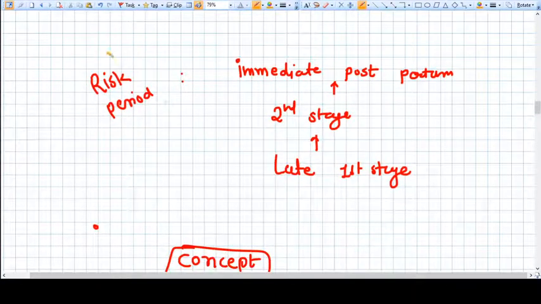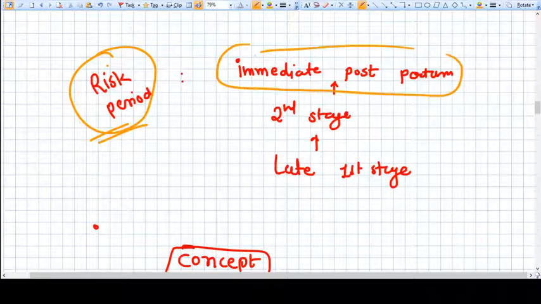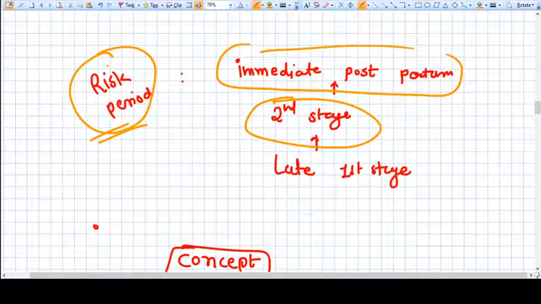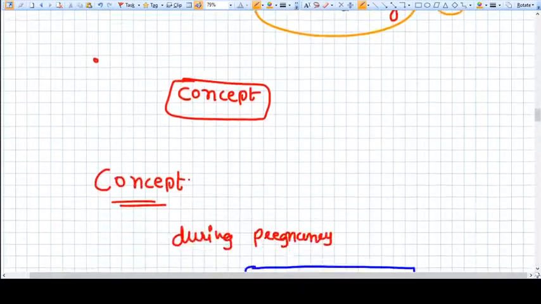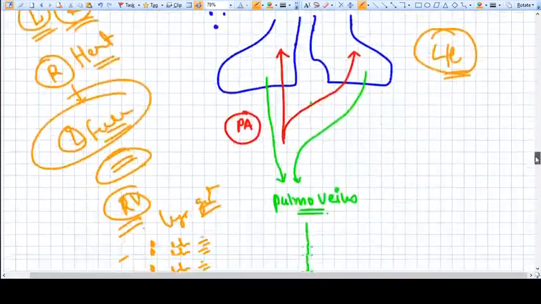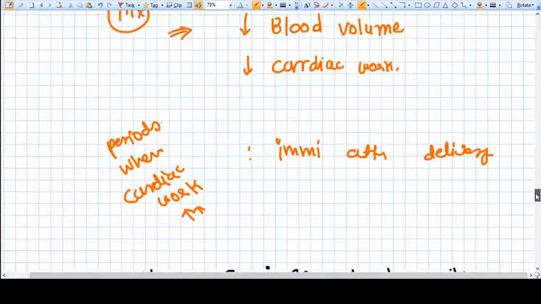Now, what is the risk period here? When we talk about pregnancy, we should know the period when the maximum cardiac output is there, and those periods are what? The immediate postpartum period, then the second stage of labor, and then the late first stage of labor. So for these time periods we should be very careful. Okay, so the concept we have already discussed. Then let's go to the management criteria.